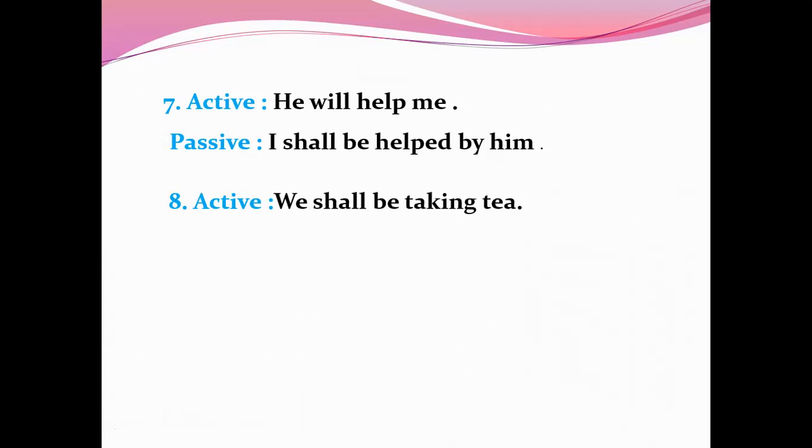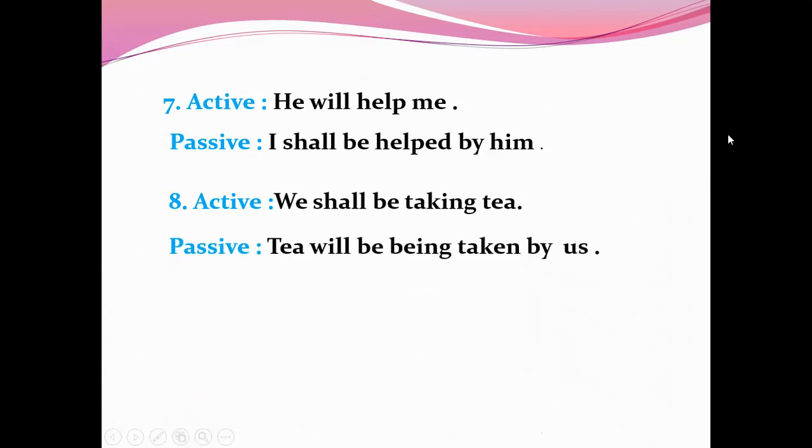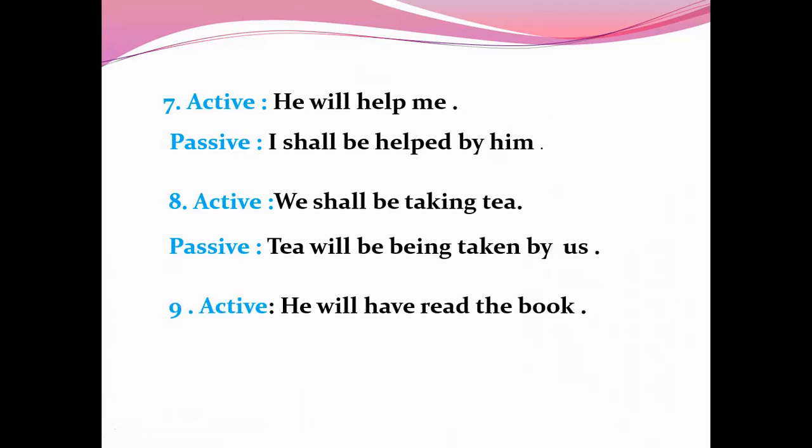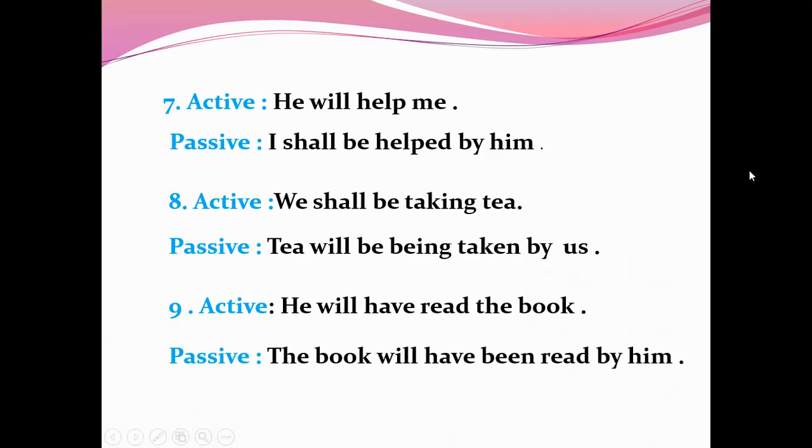8. We shall be taking tea. Answer: tea will be being taken by us. 9. He will have read the book. Answer: the book will have been read by him.